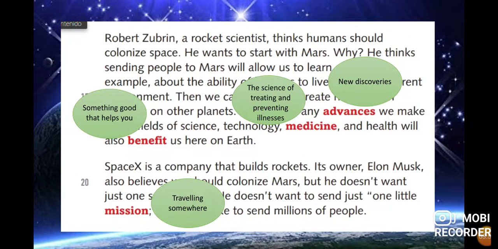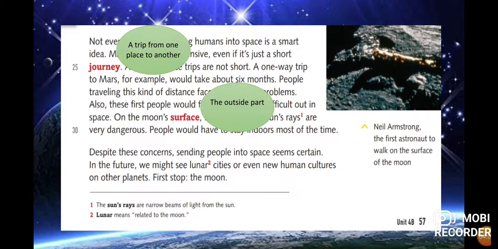A mission: traveling somewhere. In this case, the mission is into space, into other planets. Now, journey: a trip from one place to another. We discussed this target vocabulary in the first units. I remember that it is in unit 2 or unit 3. The journey. And the surface: the outside part. The surface of the earth. So this one is the meaning, the outside part.